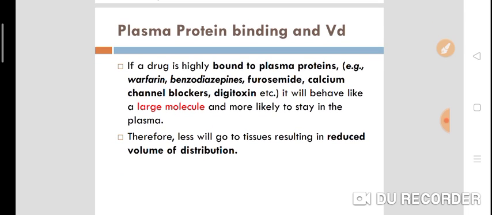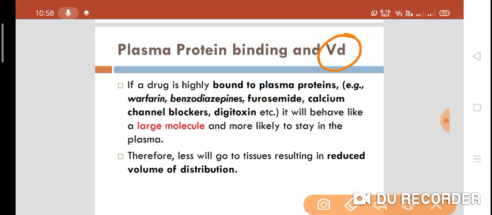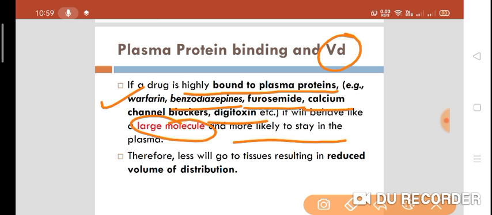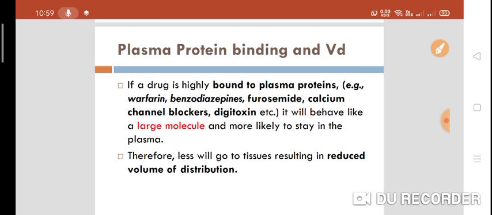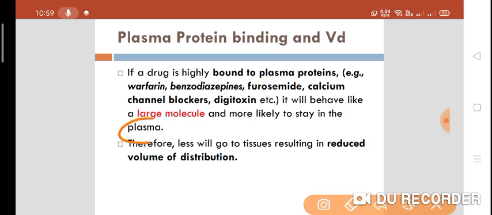Now we'll see what is the effect on volume of distribution. If a drug is highly bound to the plasma protein, now which are the drugs which have high plasma protein binding? The drugs like warfarin, benzodiazepines, furosemide, calcium channel blockers, digitoxin, they all have high plasma protein binding. So they will behave like a large molecule, and if they are a large molecule, they are more likely to stay in the plasma.